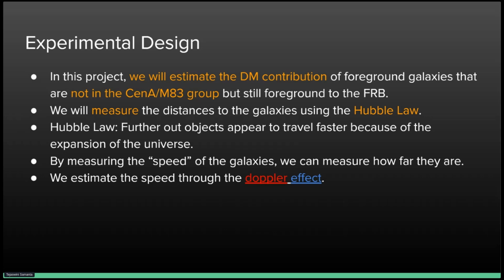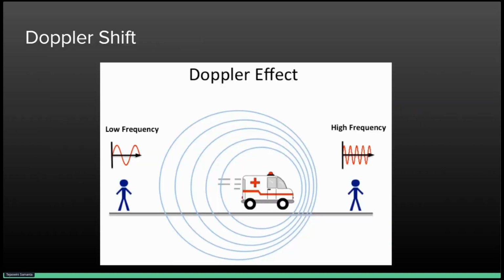We will measure the distances to the galaxies using the Hubble law, which states that objects that are further away from Earth appear to travel faster because of the expansion of the universe. By measuring the speed of the galaxies, we can measure how far they are, and we estimate the speed through the Doppler effect.